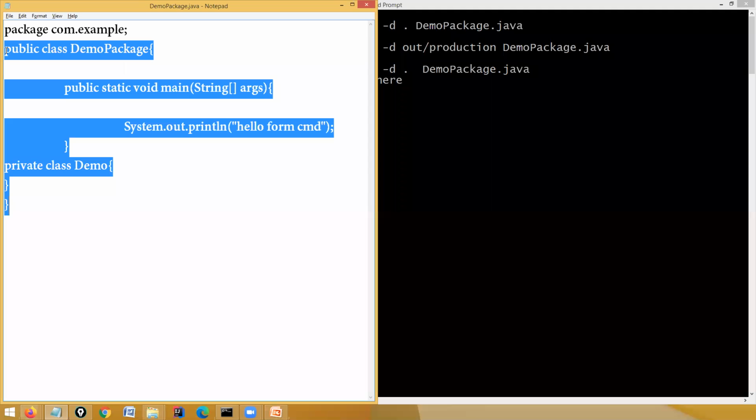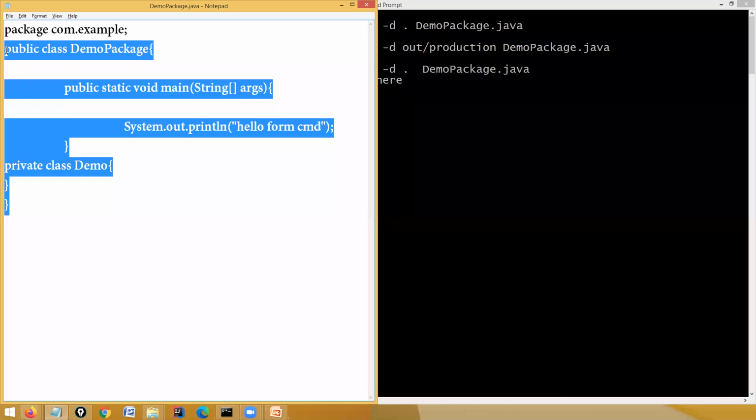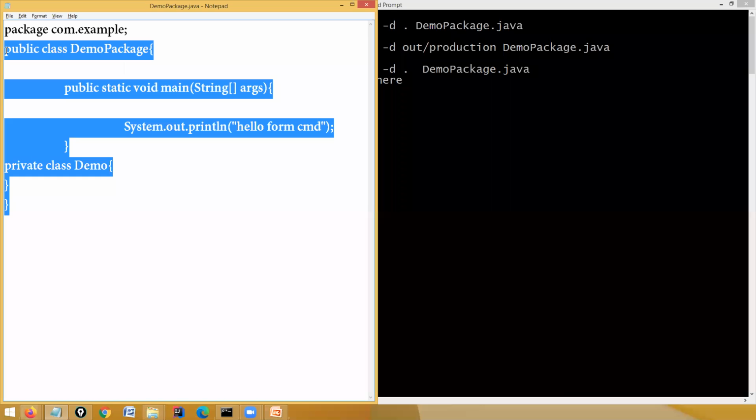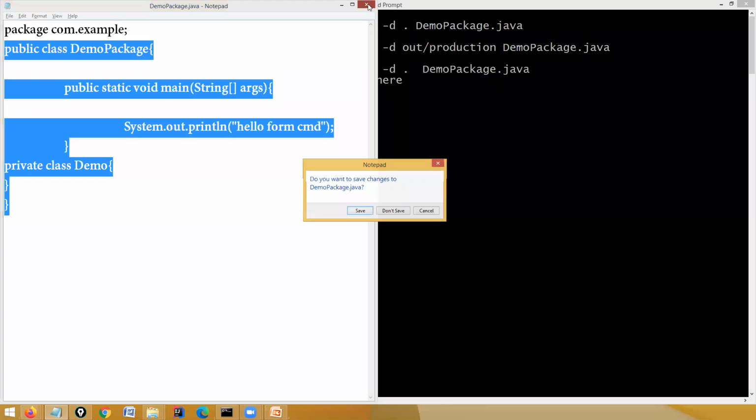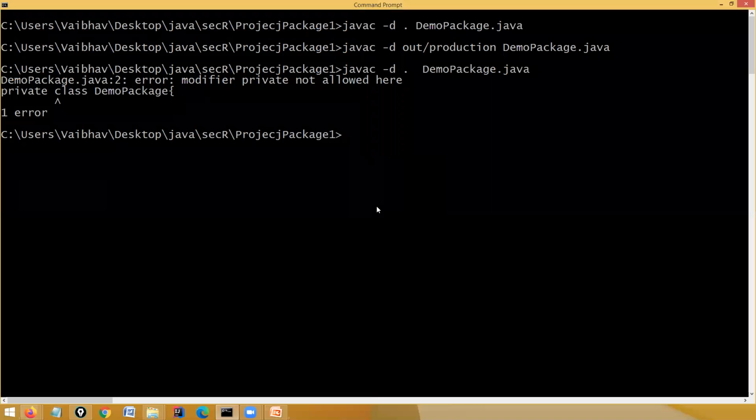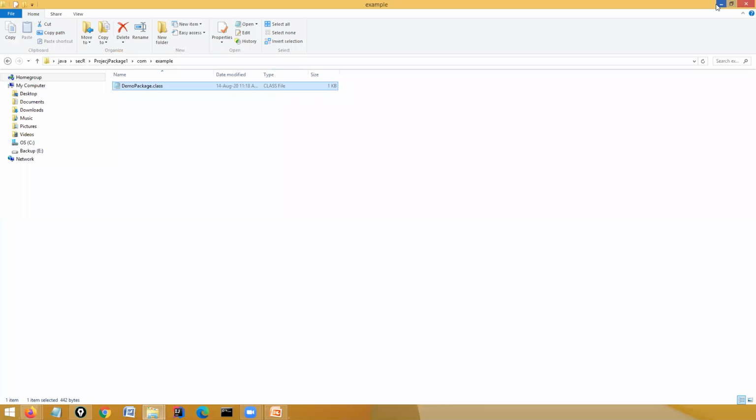Okay, so please try that command javac -d for your directory, for creating your code, and the compiler creates the directory structure for you. So guys, that's about package. What I am going to do now, wait for a minute.